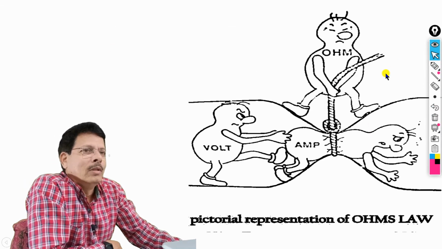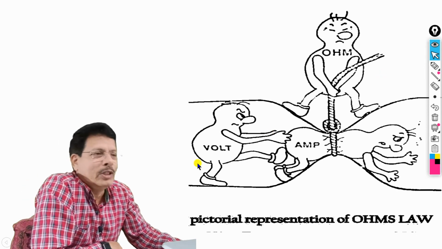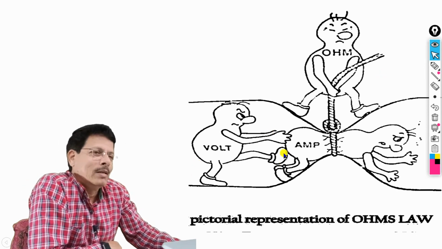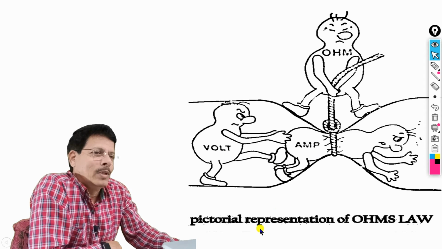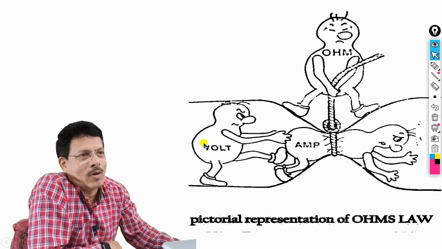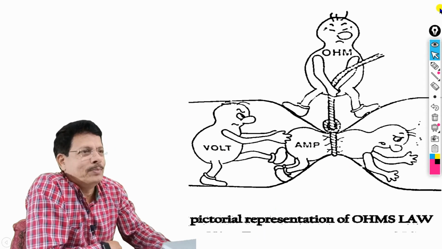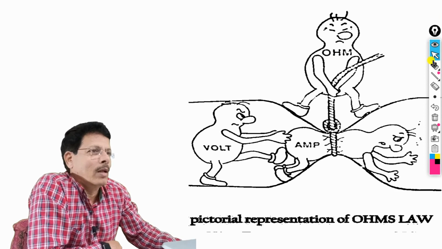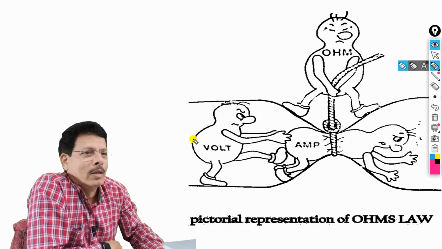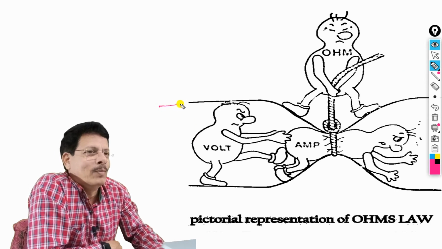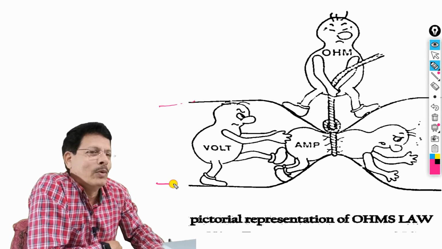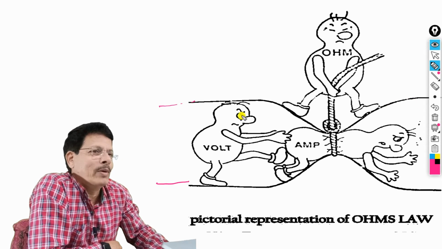Now, here is a funny picture. You see, this is a picture representation of Ohm's law. See that this is the pipe. You see here, this is the pipe through which current flows. This is the pipe, okay.